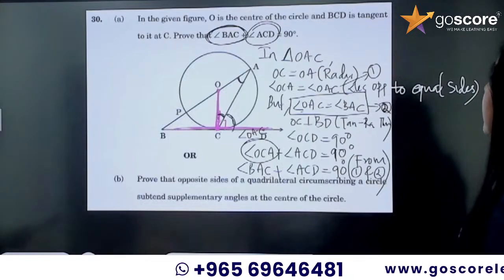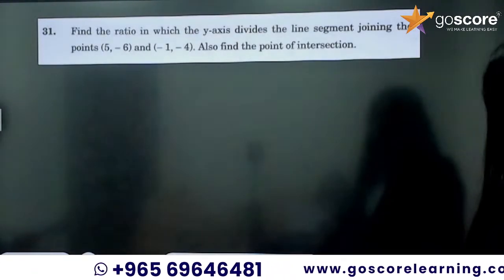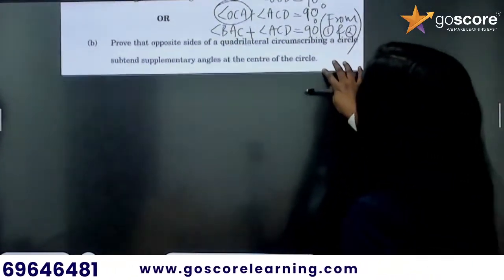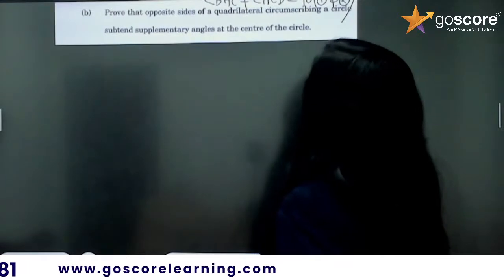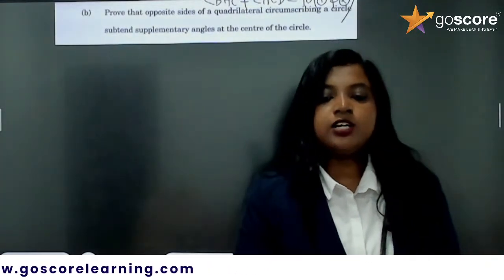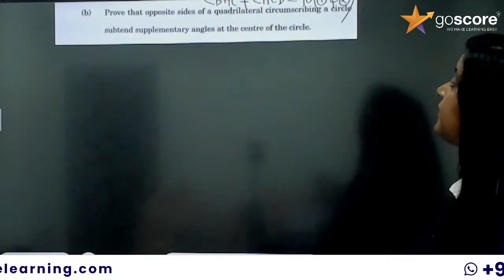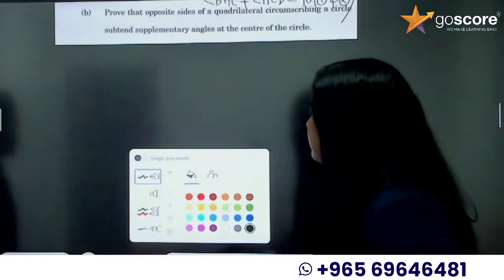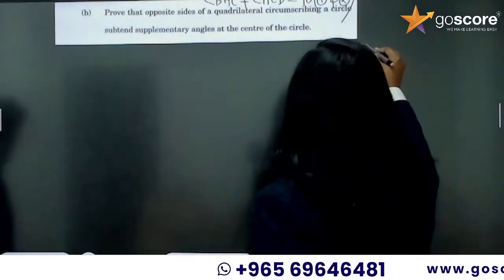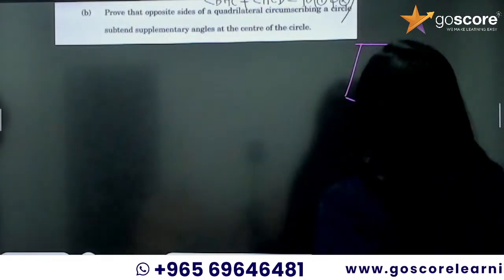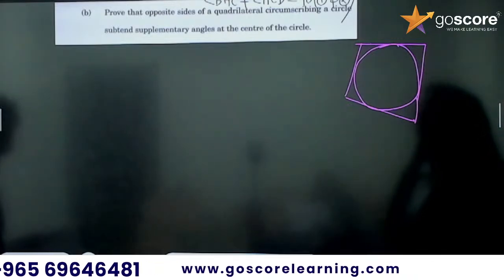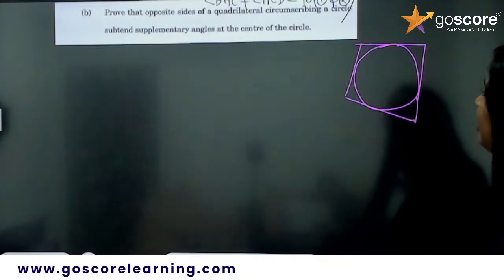Now let's solve this question. Prove that the opposite sides of a quadrilateral circumscribing a circle subtend supplementary angles at the center of the circle. So we have a quadrilateral and a circle, a quadrilateral circumscribing the circle, and we need to prove that this quadrilateral is subtending supplementary angles at the center.